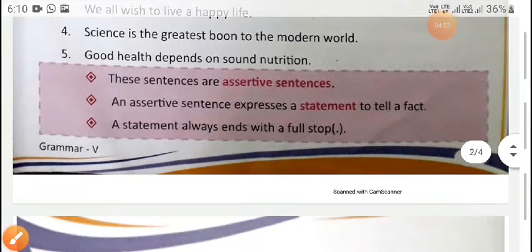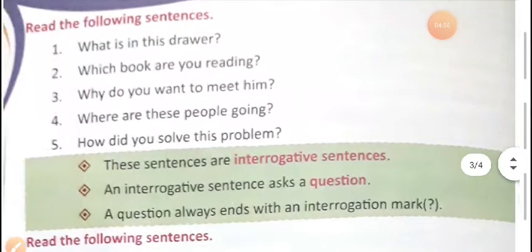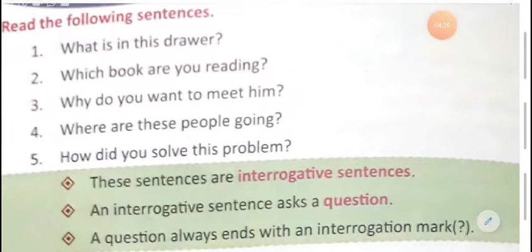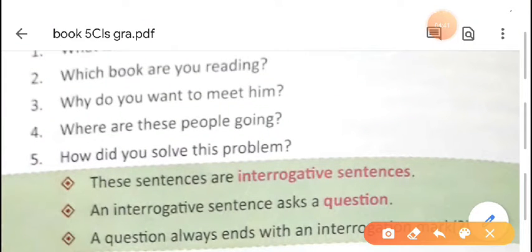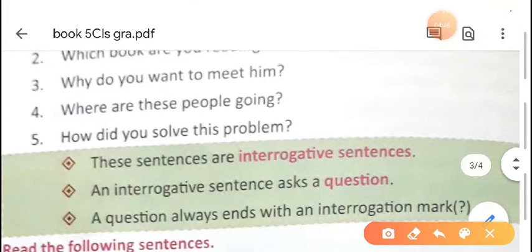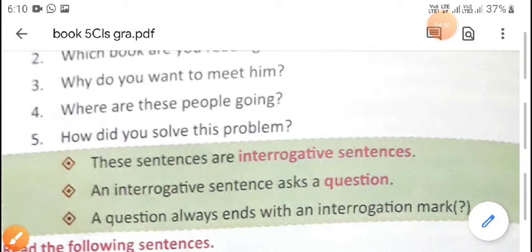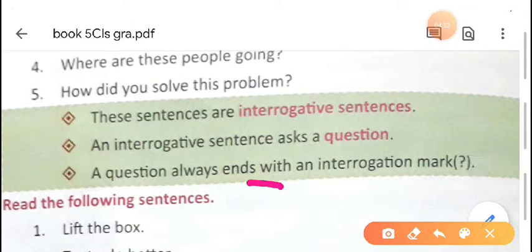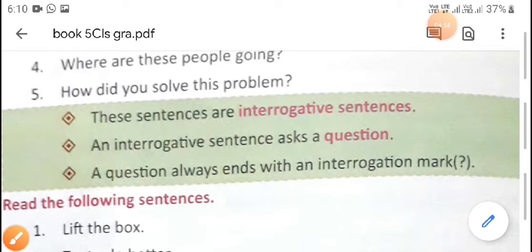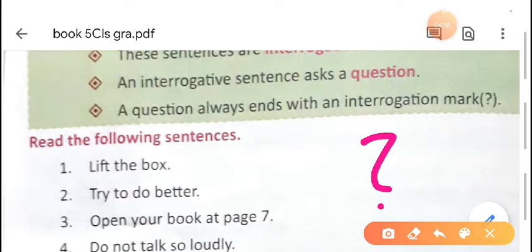Now we are going to the next sentence. What is it? Interrogative sentence. An interrogative sentence asks a question. So we have to put a question mark, or we can say an interrogation mark.